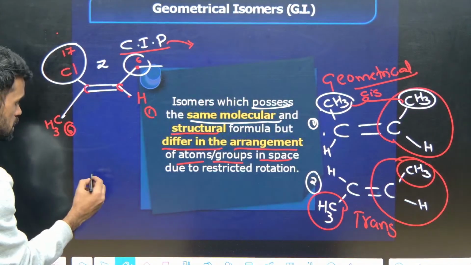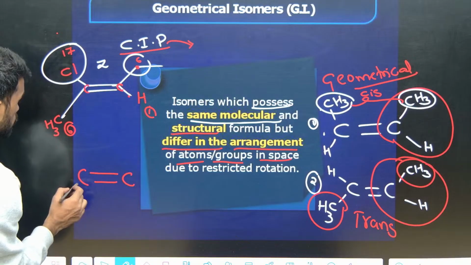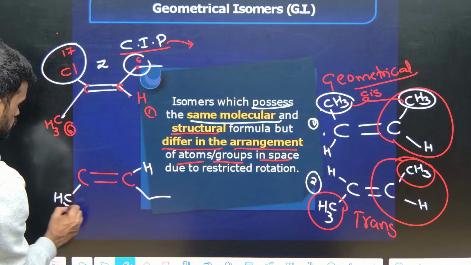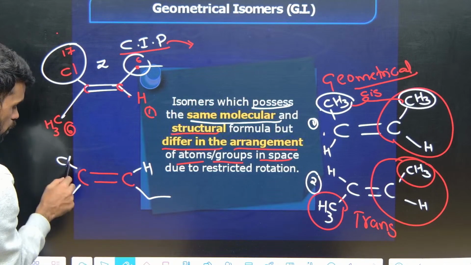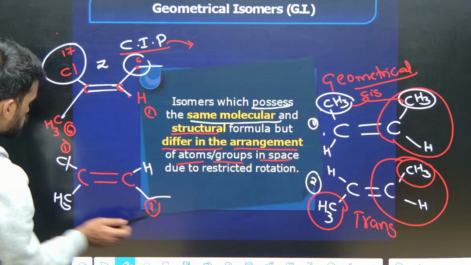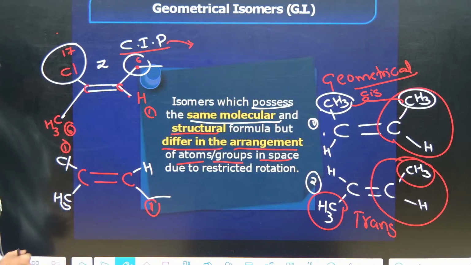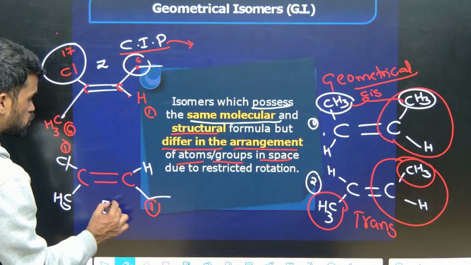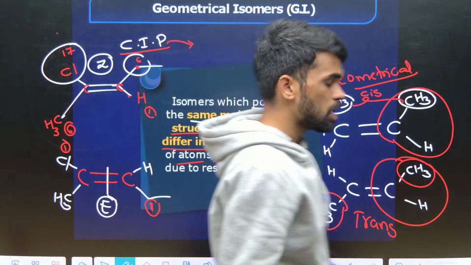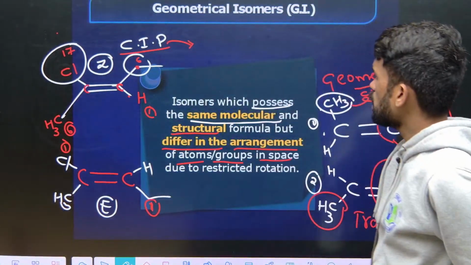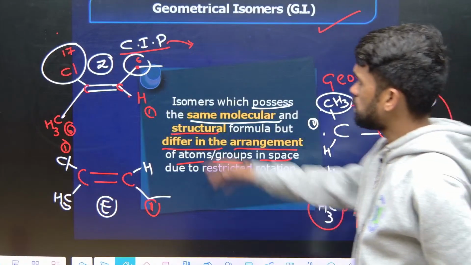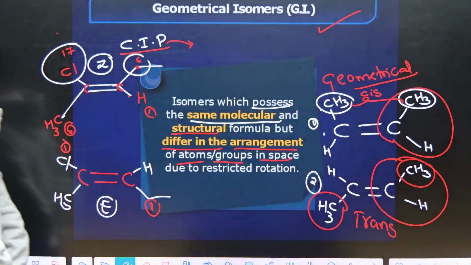Okay, if they are on opposite sides like this, just see here what I am writing. See, chlorine is the higher priority group as per atomic number, and out of these 2, this is the higher priority group. So the higher priority groups are opposite to each other. In this case you should say E isomer. If they are on the same side you should say Z, if they are on opposite sides you should say E. So this is how we give EZ isomerism or geometrical isomerism for alkenes with 4 different groups around the double bonded carbons.